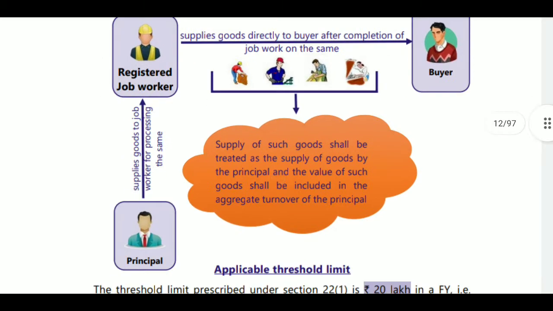Then the supply of such goods shall be treated as supply of goods by the principal. Even though goods are sent from job work, it will be treated as from the principal, and the value of such goods shall be included in the aggregate turnover of the principal. It will be treated as turnover in the principal's turnover only.